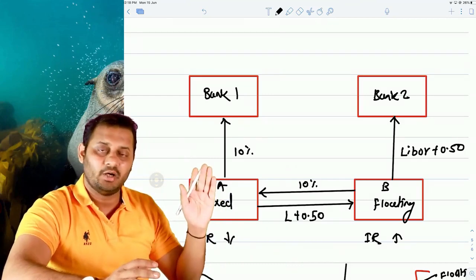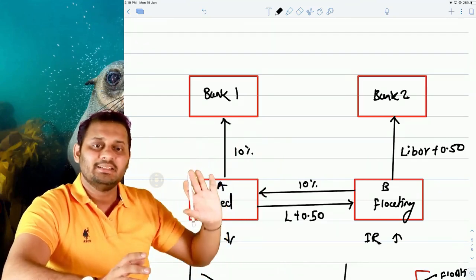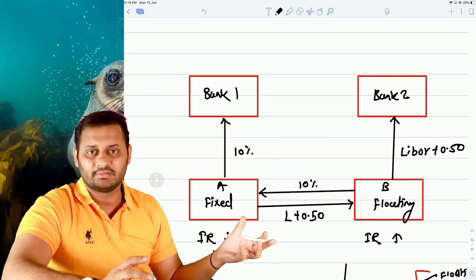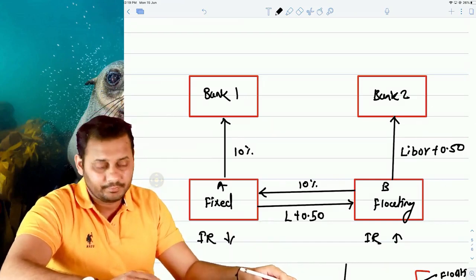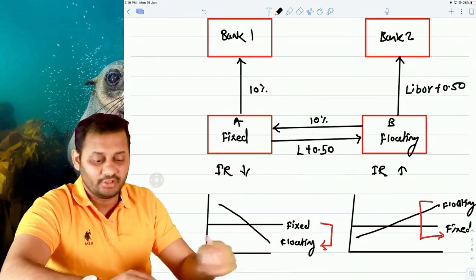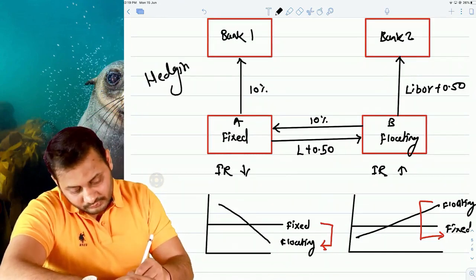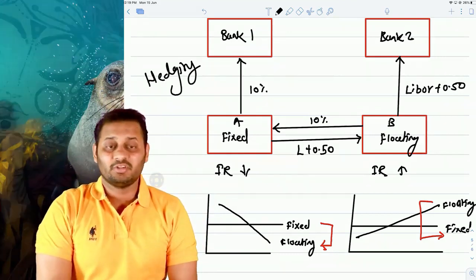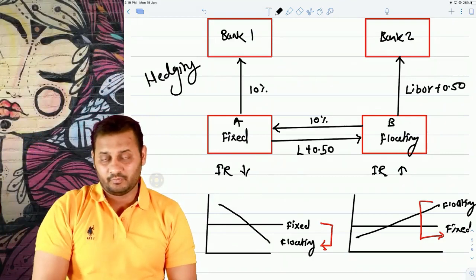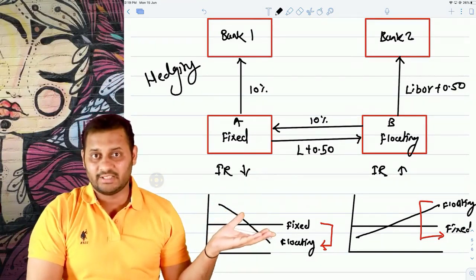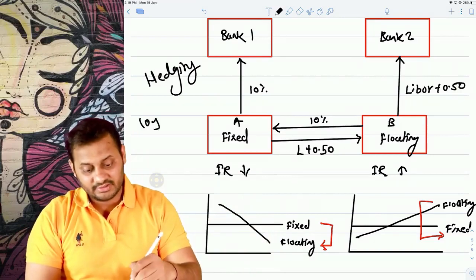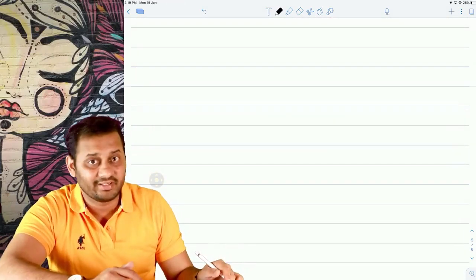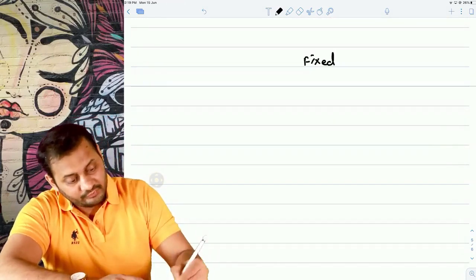You will be paying the same amount, fixed to fixed, floating to the banks, but these streams of payment will be exchanged by these two parties, and the swapping has happened. Got it? So this is called an interest rate swap, but this is only in the case of hedging. Let's suppose both of them have not taken the loan yet. That is different from when the loan has already been taken. I said a 10 year loan is there, 2 years have gone and 8 years are left. That is this situation. But what if the loan has not been taken yet and both of them want a loan?